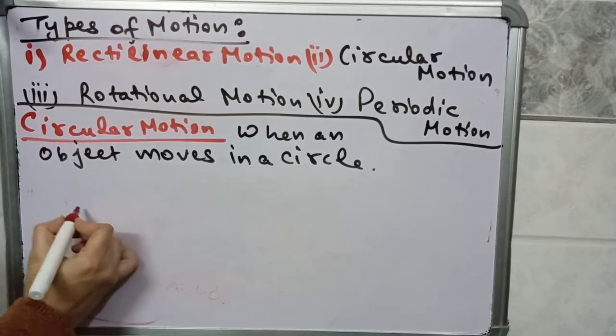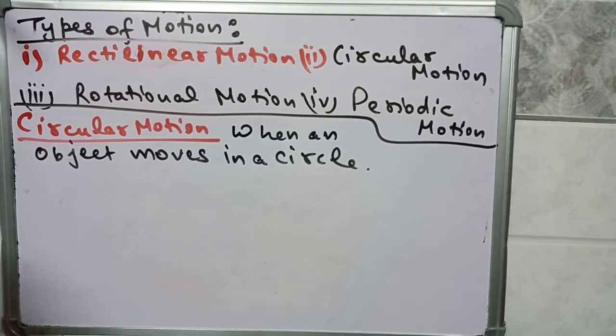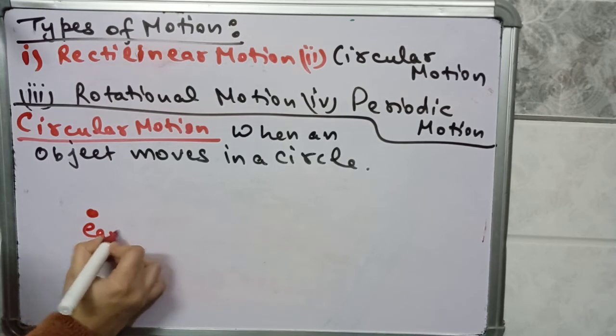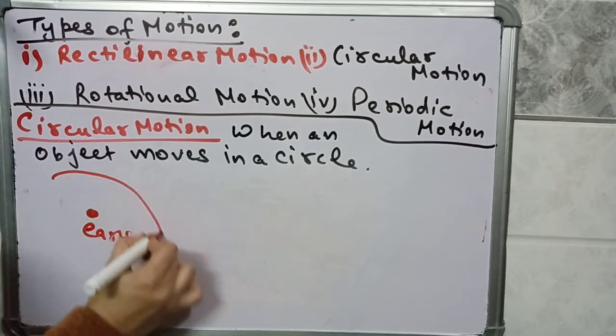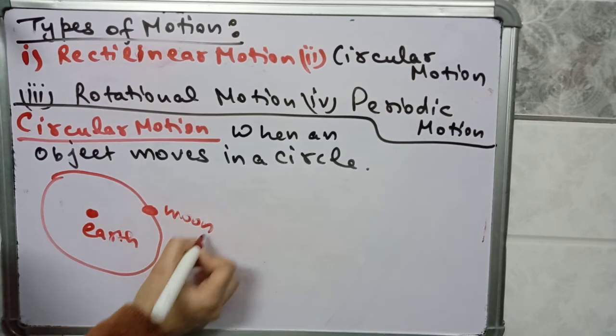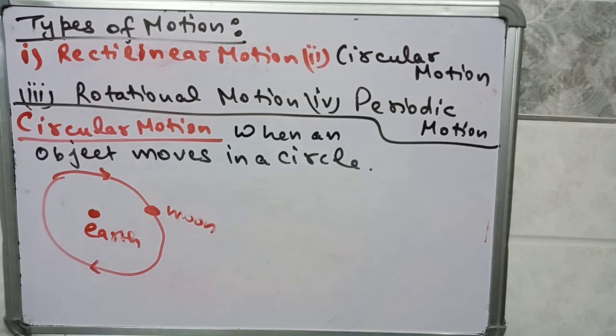For example, the motion of the moon around the earth is nearly circular motion. Here the earth is present and the moon is revolving around the earth. So this type of motion is circular motion.